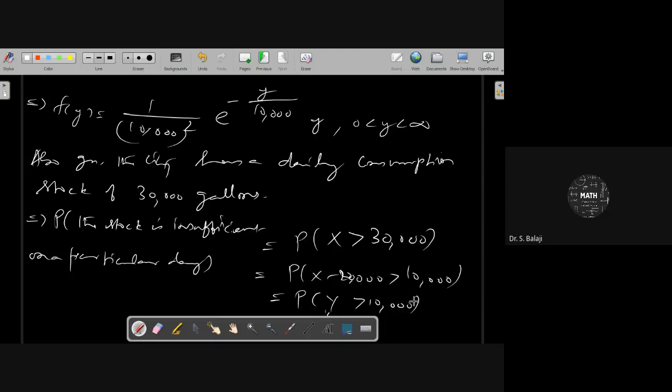For the probability of y greater than 10,000, y is a continuous random variable that follows the gamma variate.